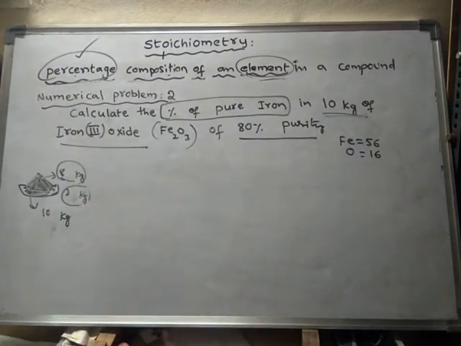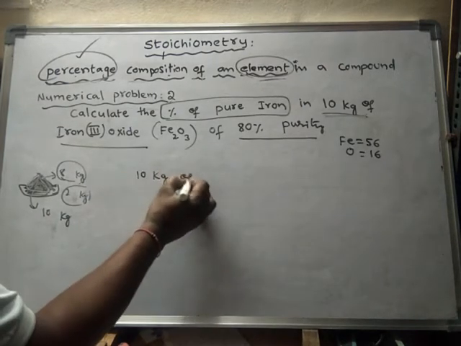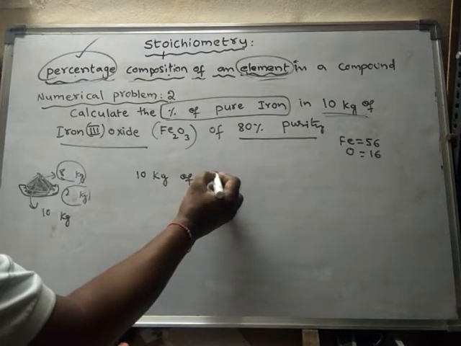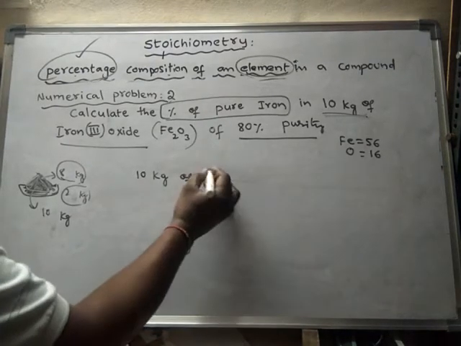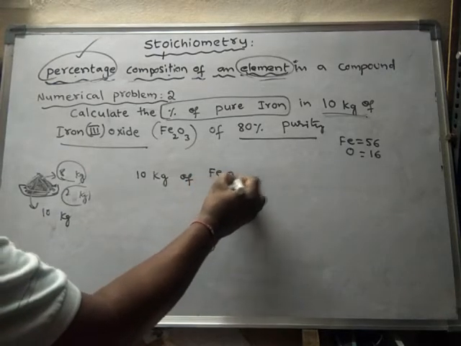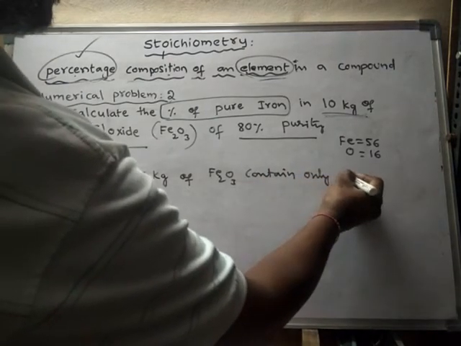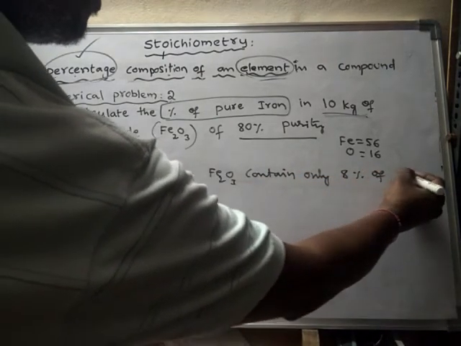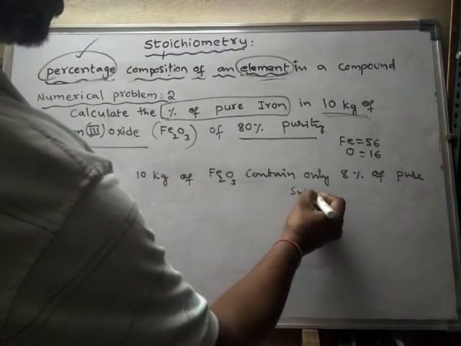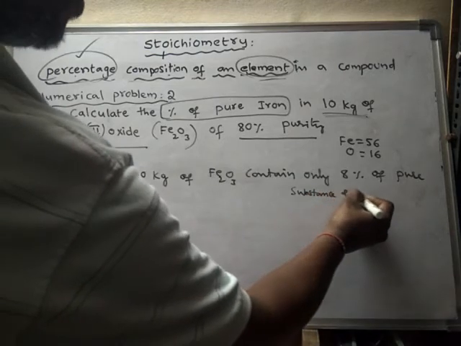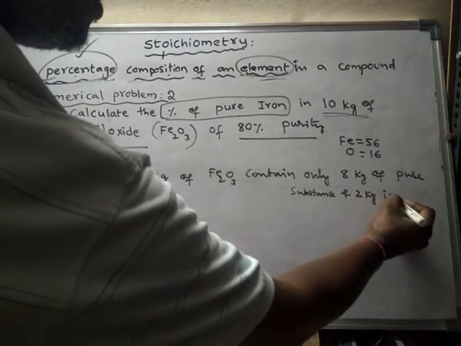That means 10 kg of iron oxide contains only 8 kg of pure substance, and 2 kg is impurity.